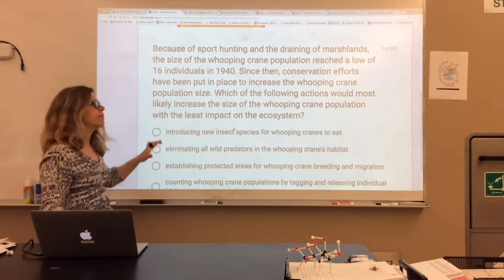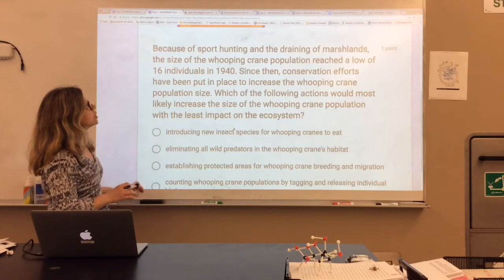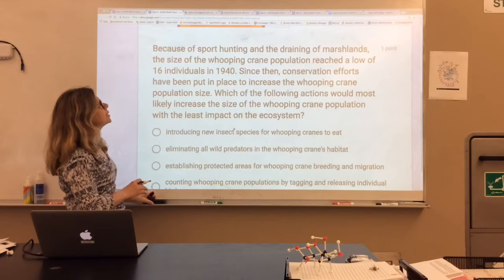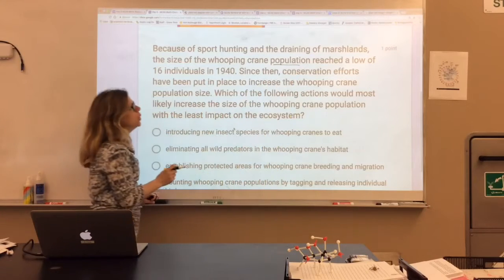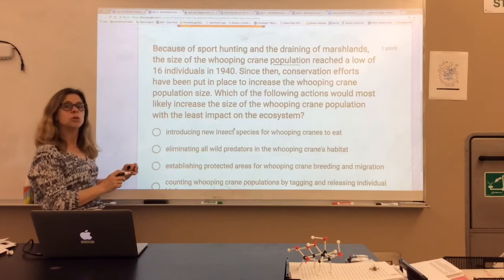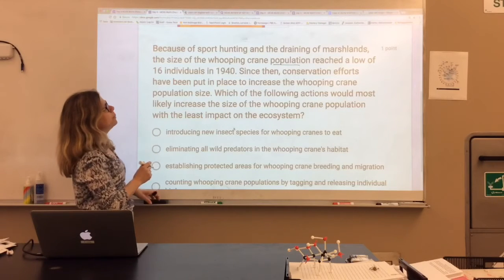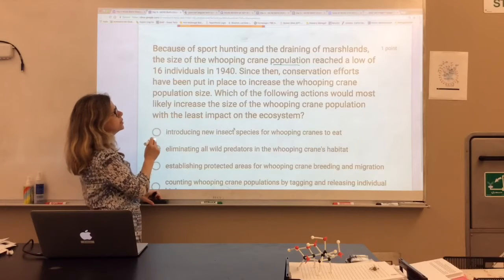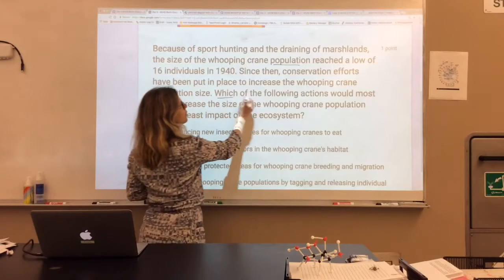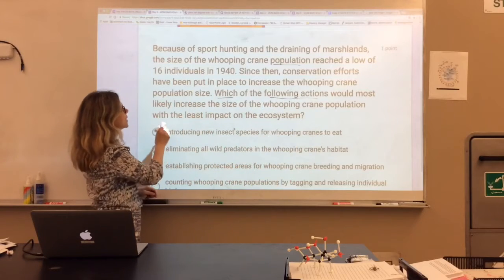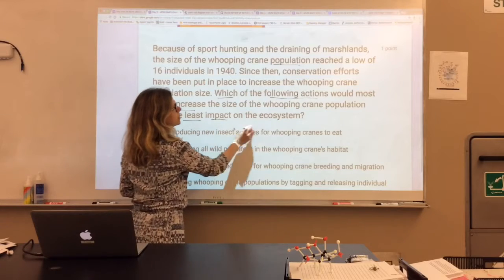This is one that's got a lot of words going on, so I'm going to pick out information. Because of the sport hunting and the draining of marshlands, the size of the whooping crane population, so we're talking about populations, reached a low of 16 individuals in 1940. Since then, conservation efforts have been put in place to increase the whooping crane population size. Which of the following actions would most likely increase the size with the least impact on the ecosystem?